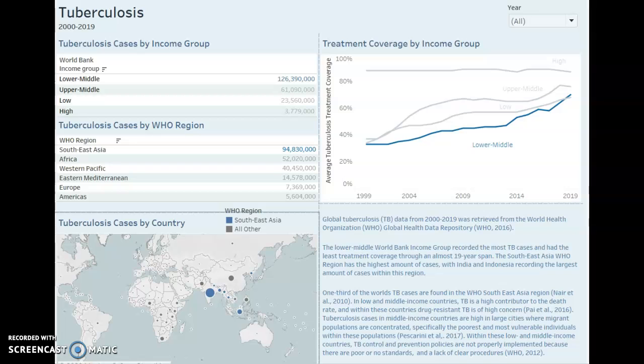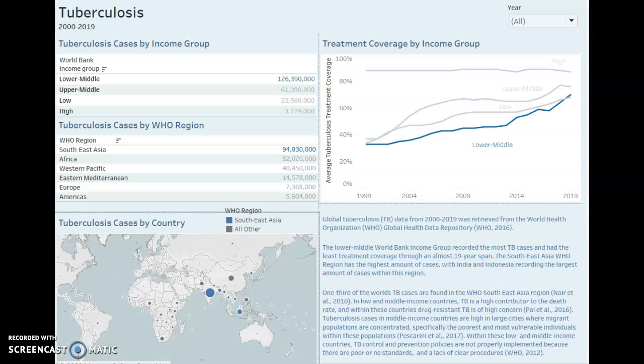The World Health Organization Global Data Repository has an abundance of tuberculosis information regarding cases of TB and treatment coverage globally from 2000 to 2019. The World Health Organization organizes information by World Bank income groups, which include low income, lower to middle income, upper to middle, and high income. Additionally, data was available for World Health Organization regions, which include the Southeast Asia region, the Africa region, the Western Pacific region, Eastern Mediterranean region, Europe region, and Americas region.